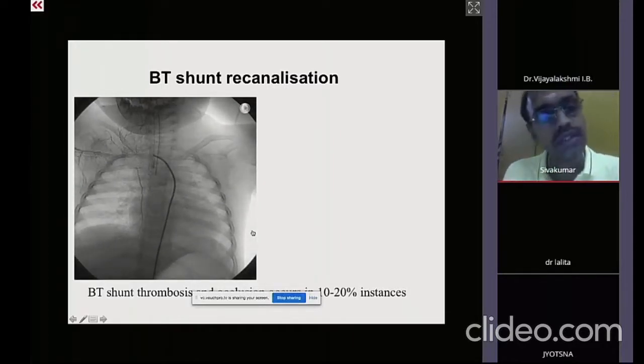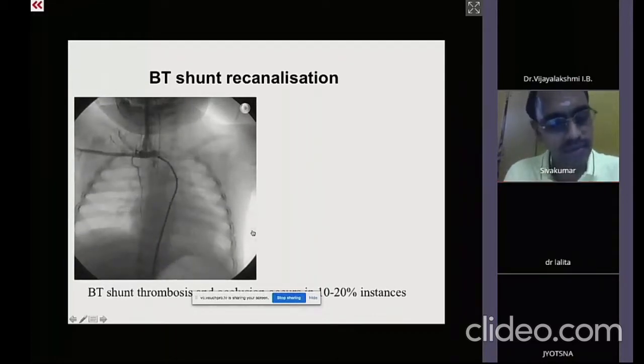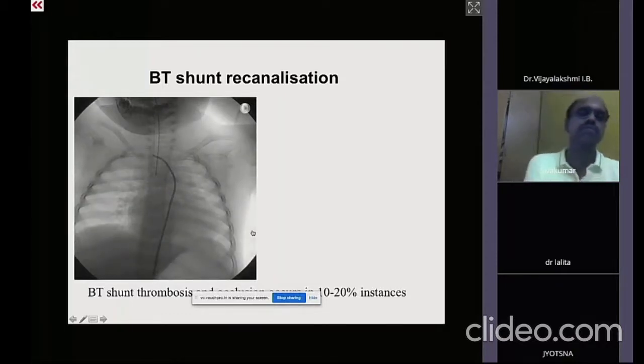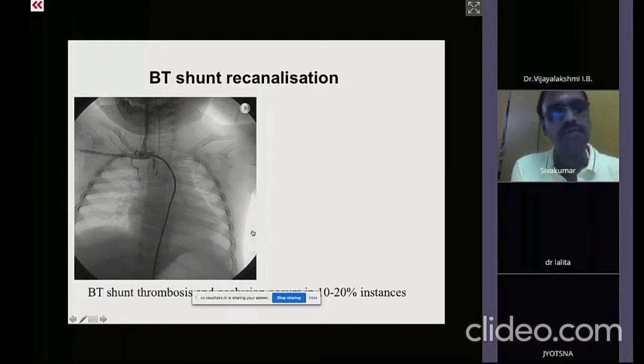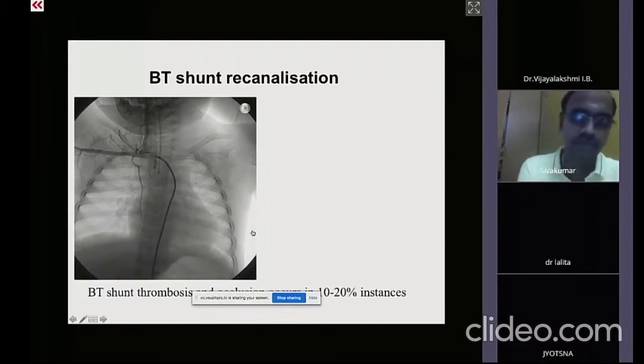About the PDA tortuosities, there is a simple classification of type 1, type 2, type 3, depending upon the multiple turn, single turn, or the relatively straight one, which is well accepted. But also depending upon the origin, the PDA taking origin from the descending aorta, undersurface of the arch, which is common, or, as you already said, the innominate, subclavian or ascending aorta. Have you seen the PDAs from the ascending aorta?